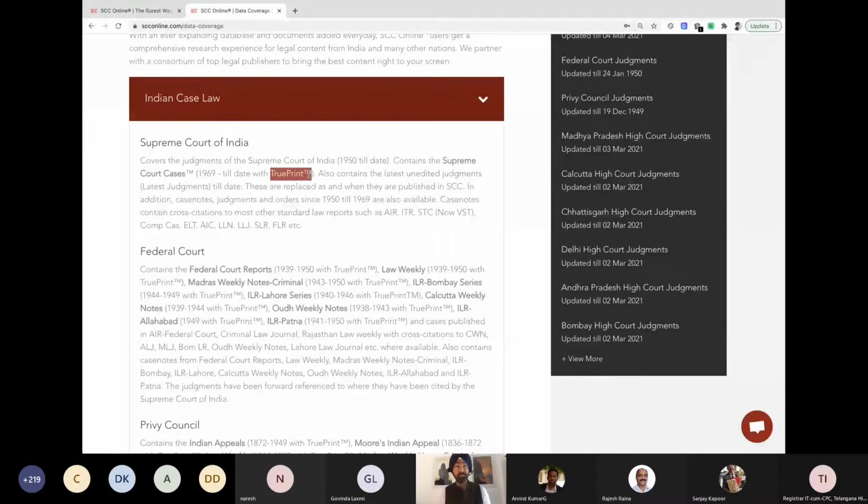Or when we are sitting on the dais, and some advocate comes before the court and cites a copy or internet copy of the judgment, and you want to match it with the actual law report, you don't need that particular book or volume in your court. You can simply open it on SCC Online, take a TruePrint, which will give you the exact photocopy of the book, and you can match it over there, or you can ask your office bearers to match it for you, and then we can simply go ahead with that.